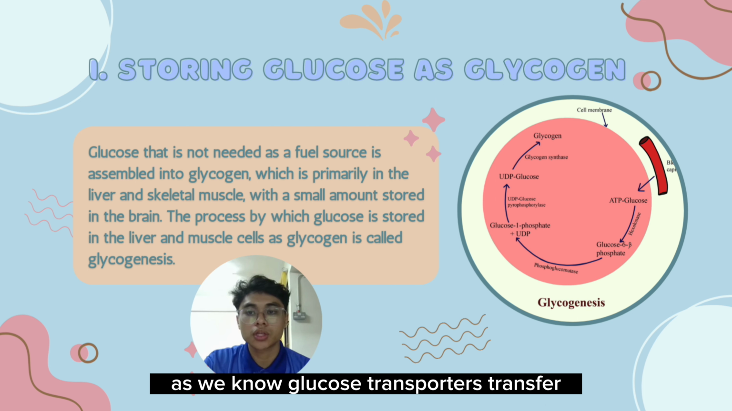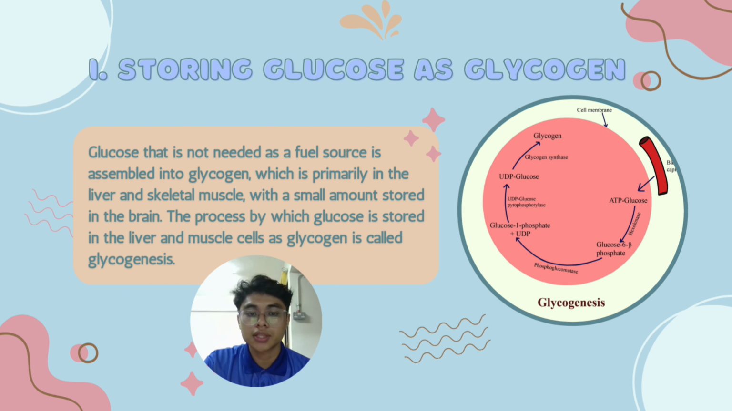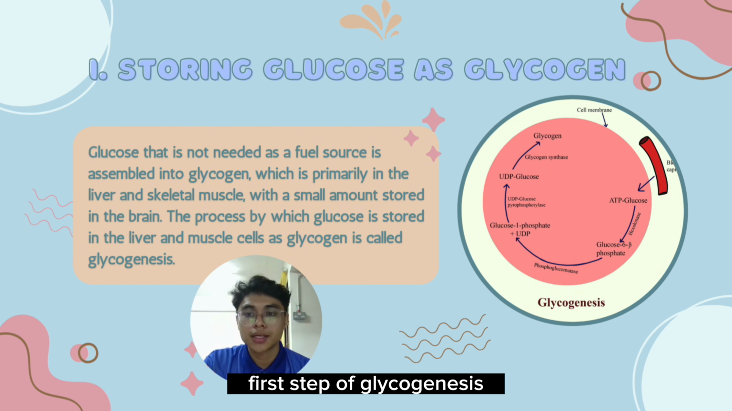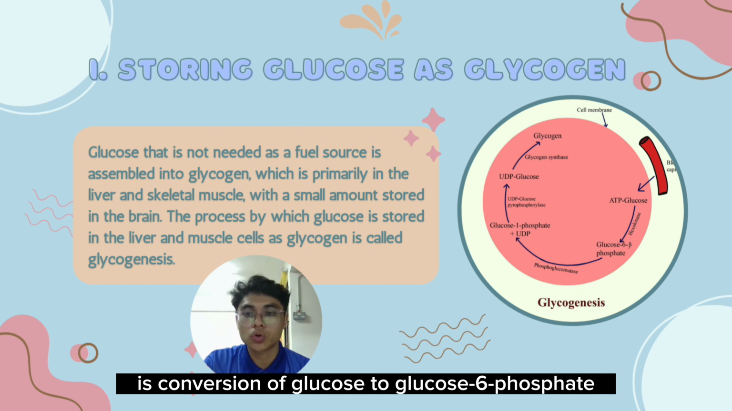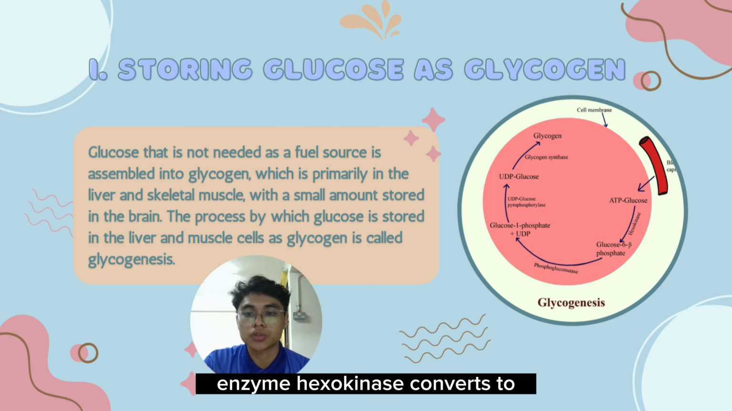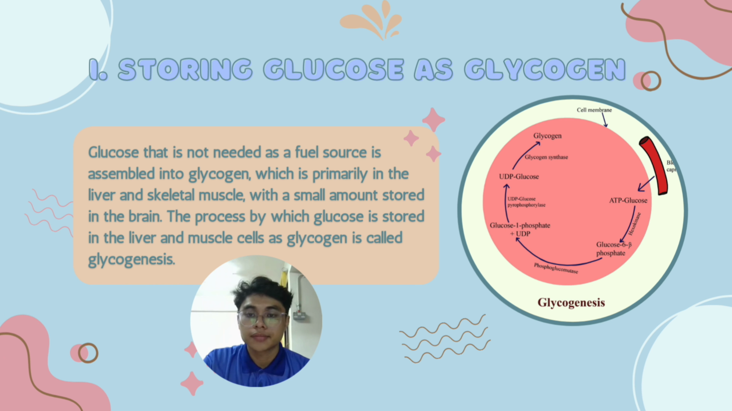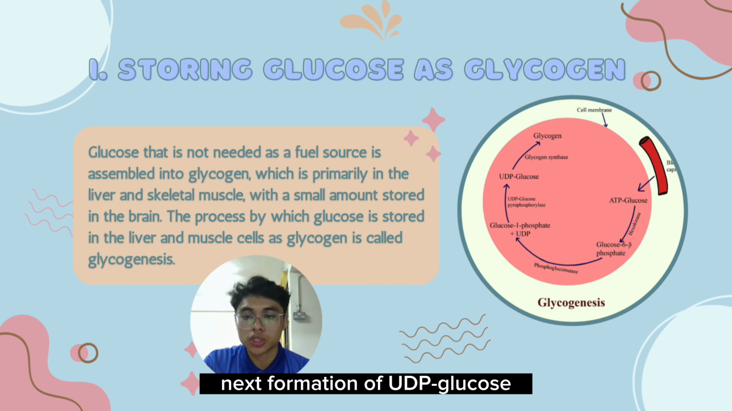As we know, glucose transporters transfer glucose into liver and muscle cells. The first step of glycogenesis is the conversion of glucose to glucose 6-phosphate. The enzyme hexokinase converts glucose to glucose 6-phosphate once it enters the cell. ATP is required for this conversion. Then, glucose 6-phosphate is converted to glucose 1-phosphate by the enzyme phosphoglucomutase.